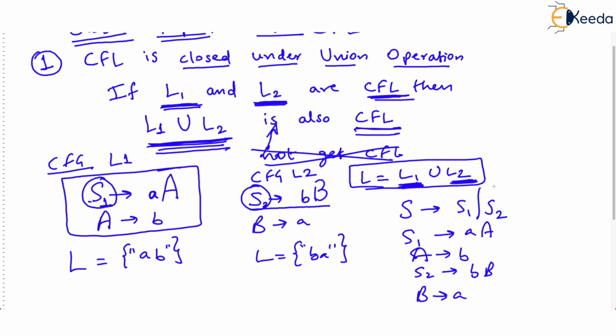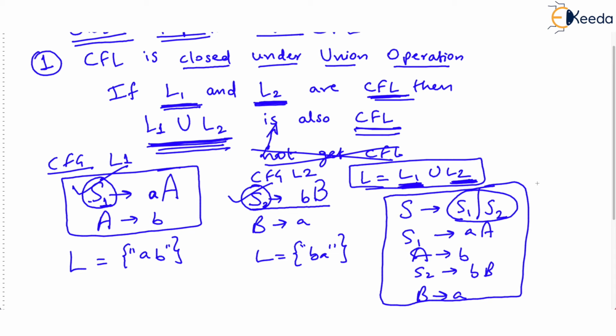You must agree that just by ORing the start symbols of the two grammars, we have got a new CFG. And of course, if this is the new CFG, it will generate a context-free language. That means union or ORing of the two CFGs is always a new CFG. Remember, it gives a new CFL. You can take any complex CFG.